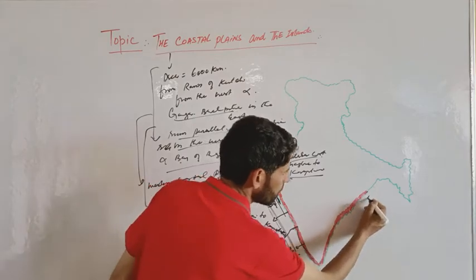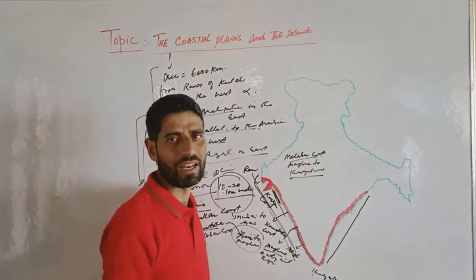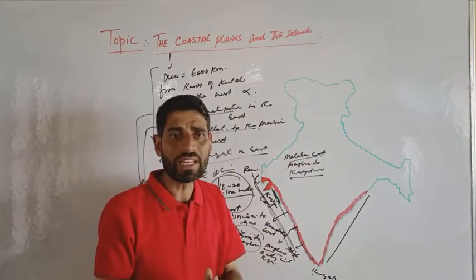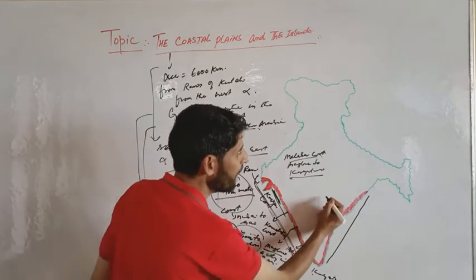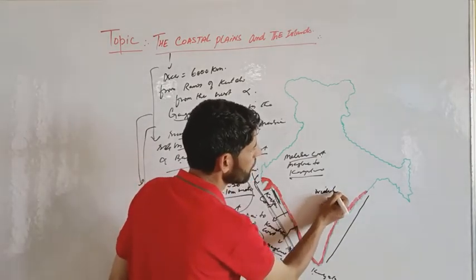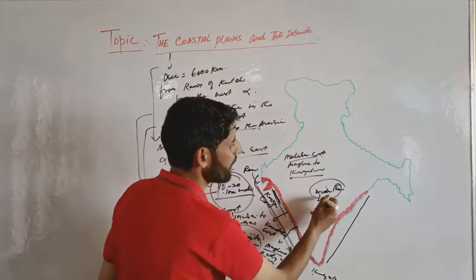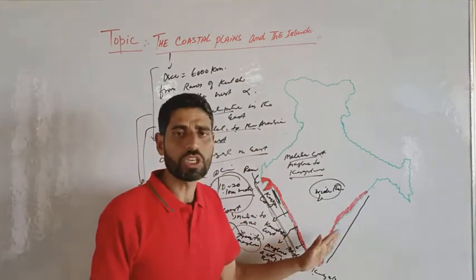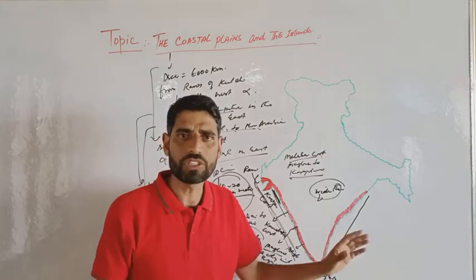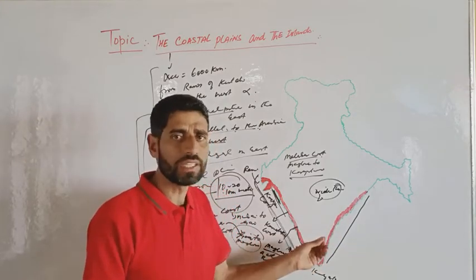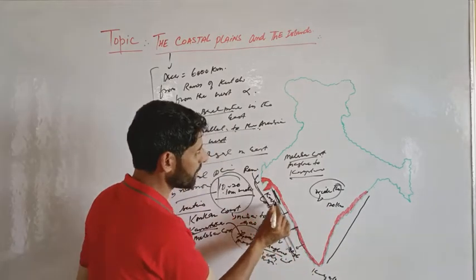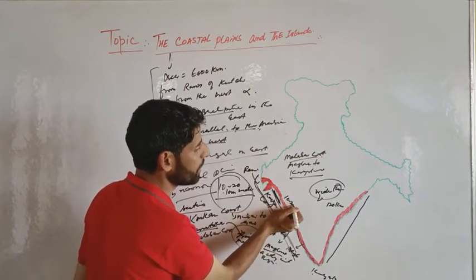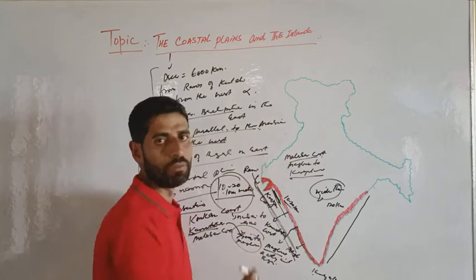As we know, the eastern coast runs along the Bay of Bengal, okay? We see that it is wider than the western coast, remember. Its width is about 120 kilometers, and the width of the western coast is 10 to 20 kilometers, okay?